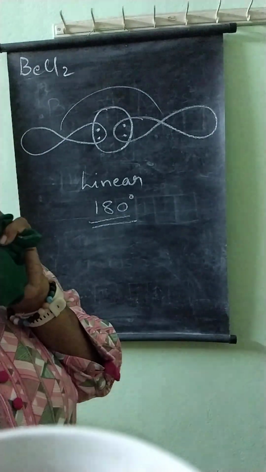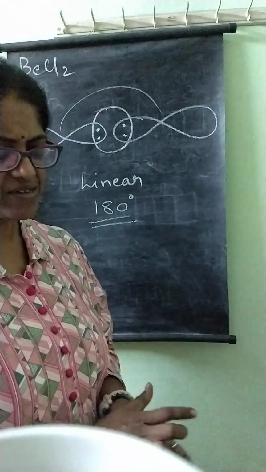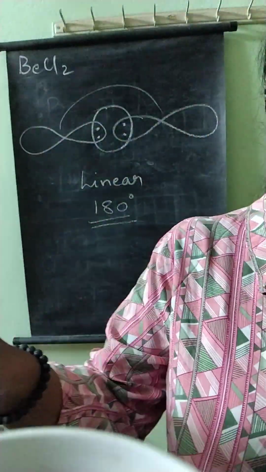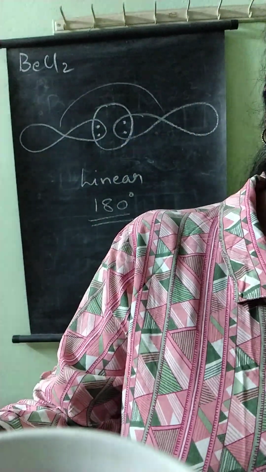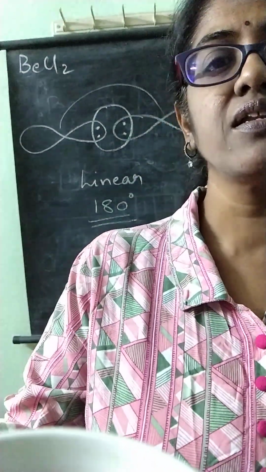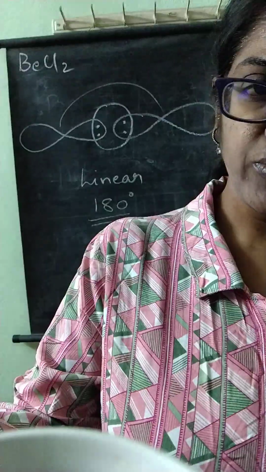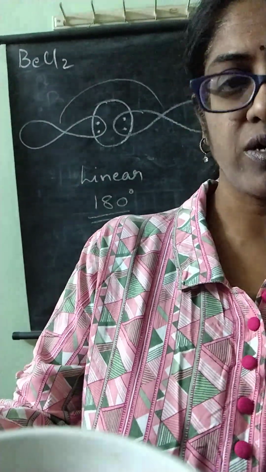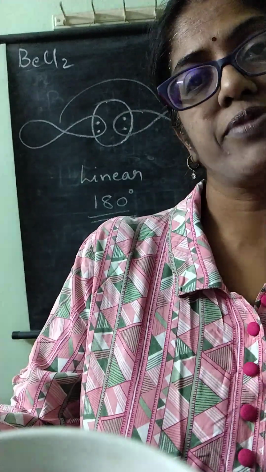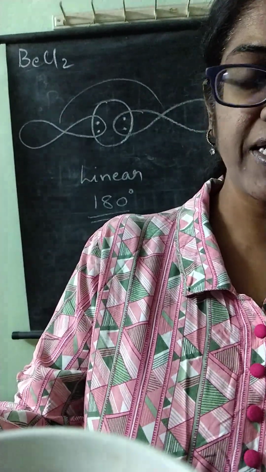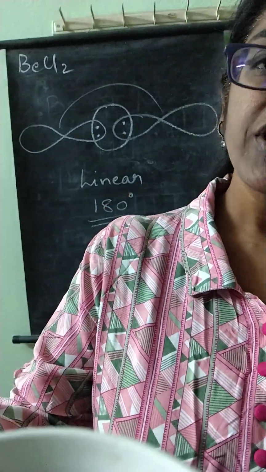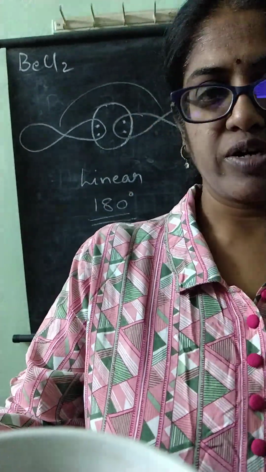So for beryllium chloride hybridization, beryllium's atomic number is 4, its configuration is 1s2, 2s2. After it is excited, that is the redistribution, when it takes place, one of the electrons from 2s gets promoted to the empty 2p orbital, and from there rearrangement of the 4 orbitals takes place. 4 orbitals will be there, and the 2 electrons from s will each go to one of the sp orbitals.